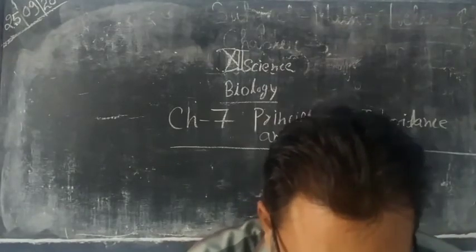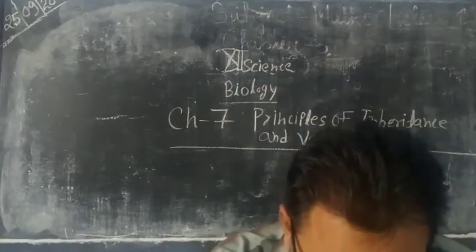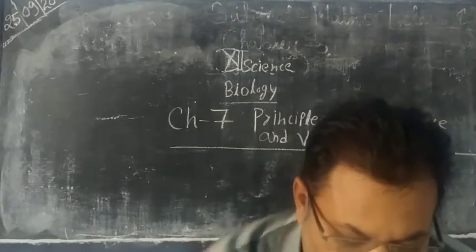After the death of Mendel came the rediscovery of Mendelism.